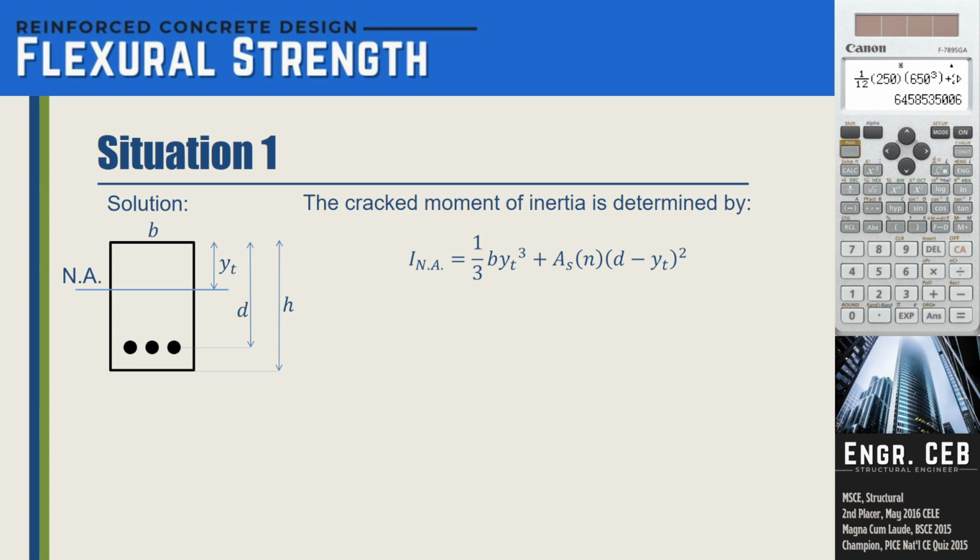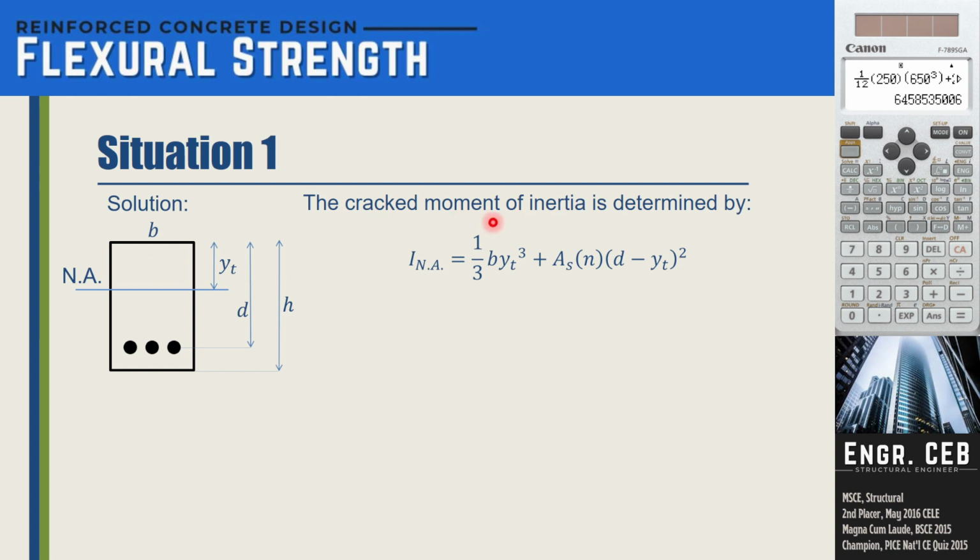The cracked moment of inertia is determined by 1/3 b y cubed plus A_s n times (d minus y sub t) squared. So why did it become 1/3 instead of 1/12? The formula 1/12 b h cubed is used when you are determining the moment of inertia with respect to the centroid of the rectangle. For example, for this rectangle, its centroid is here at the midpoint, so its moment of inertia with respect to this centroid is 1/12 b h cubed.